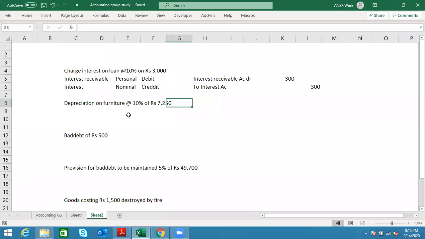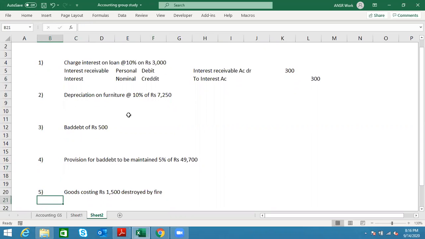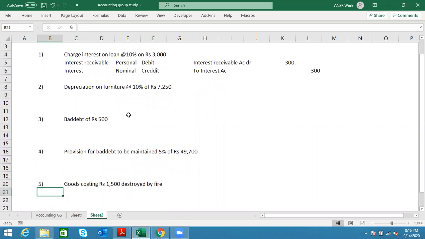And then let's quickly go to the next transaction, which is depreciation on furniture at the rate of 10% of this. I think depreciation I have discussed before, right? The concept of depreciation. Anyone can tell me what is a depreciation? Its original value reduces. Okay, so original value reduces.